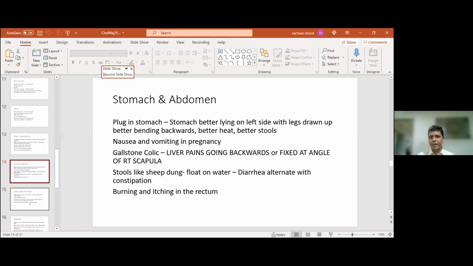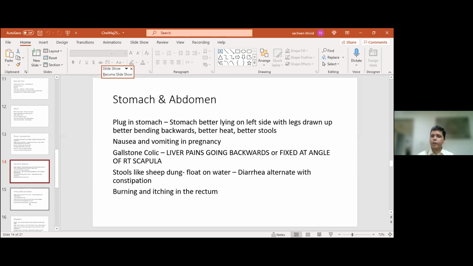Nausea and vomiting of pregnancy, extremely important remedy for gallstone colic. The liver pains, again, now please note, it is going backwards. So right hypochondrium going backwards towards the inferior angle of the scapula. This is how important it is to remember the modality of Chelidonium. The direction is backwards.